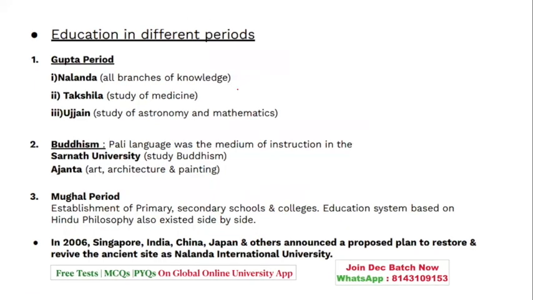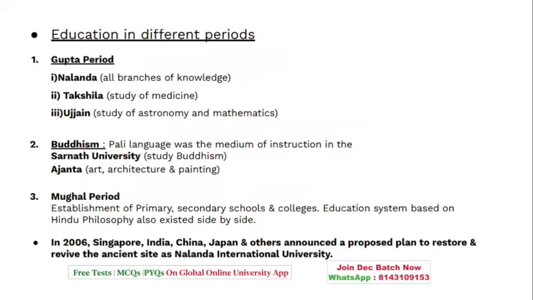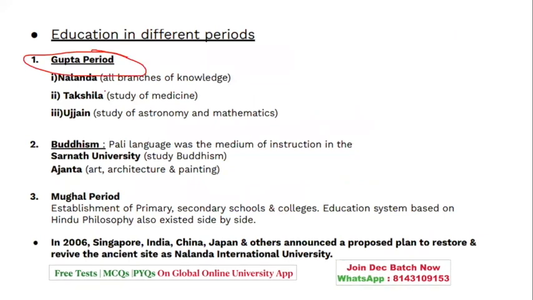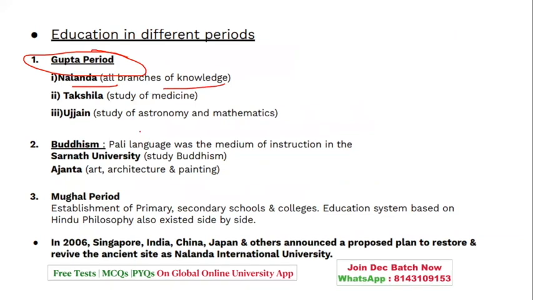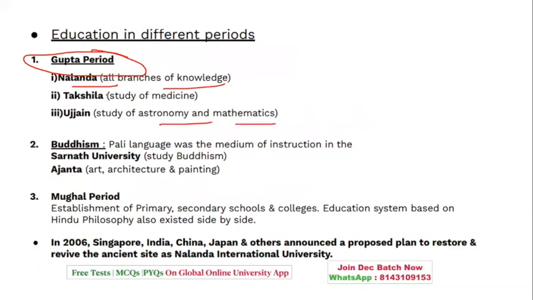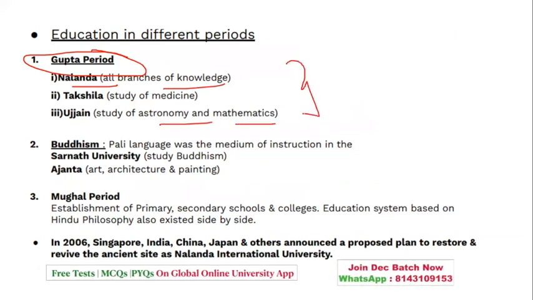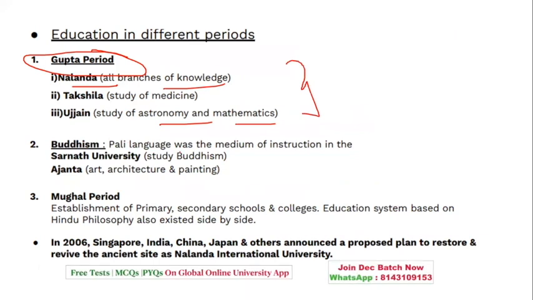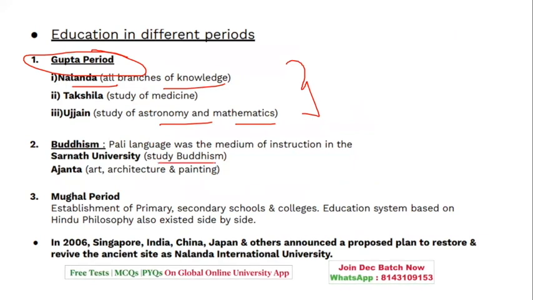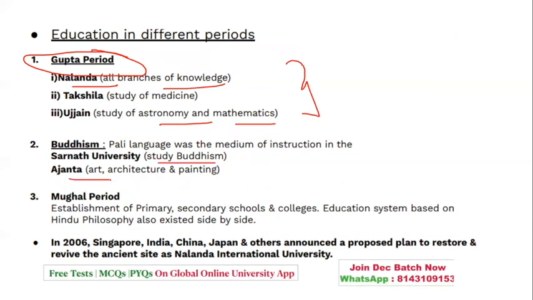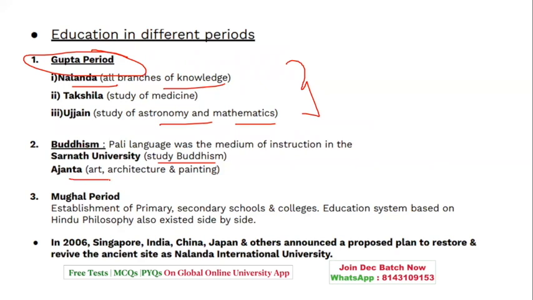Yes, let's go to the education in different periods, which we did just now. Gupta period, that is Nalanda, as I said, all branches of knowledge, Taxila, medicine, Ujjain, that is astronomy and mathematics, which we just now completed in the theory part also. Buddhism, that is Pali language, was a medium of instruction. Sarnath University, that studies Buddhism. Ajanta, that is a display of art, architecture, and painting.